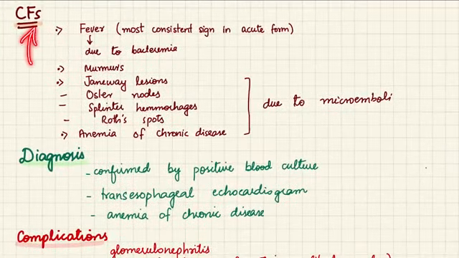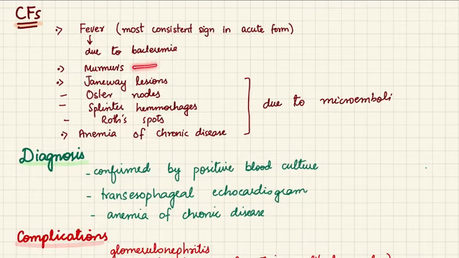The clinical features of infective endocarditis include fever most commonly. This is the most consistent sign in the acute form because we have bacteremia in that case. But in the subacute form, either we do not have bacteremia because that is a more chronic and slow process, or the microorganisms are very deeply situated in the vegetation, so they do not actually go into the blood that often, so we can detect them, or the body can detect them and cause fever.